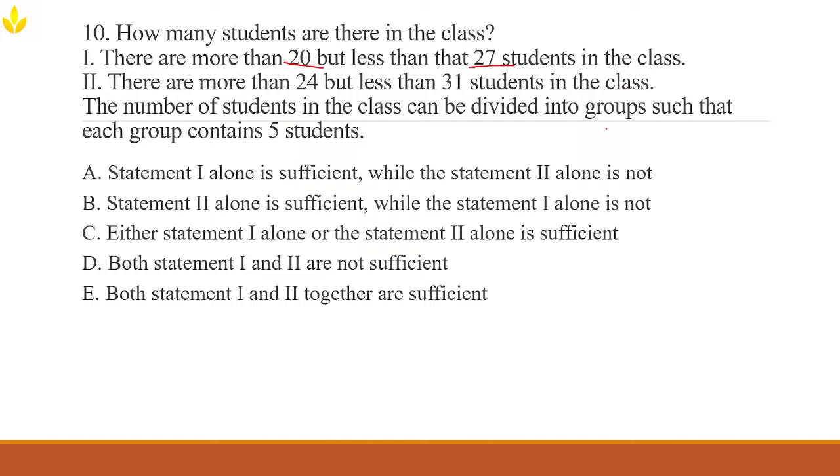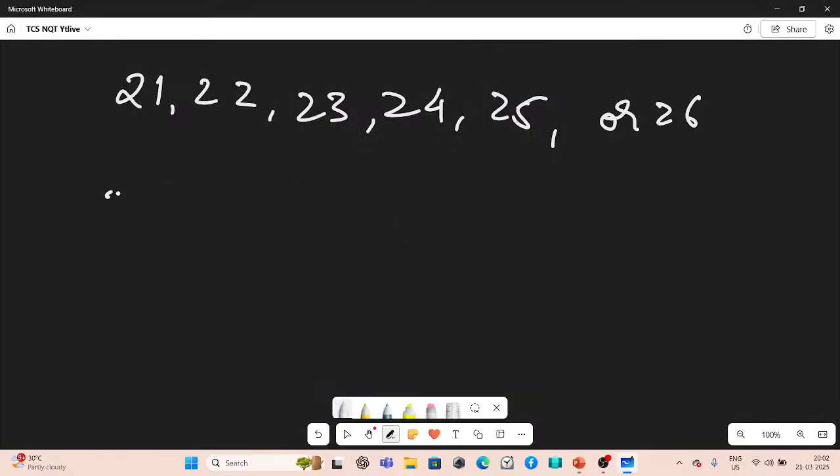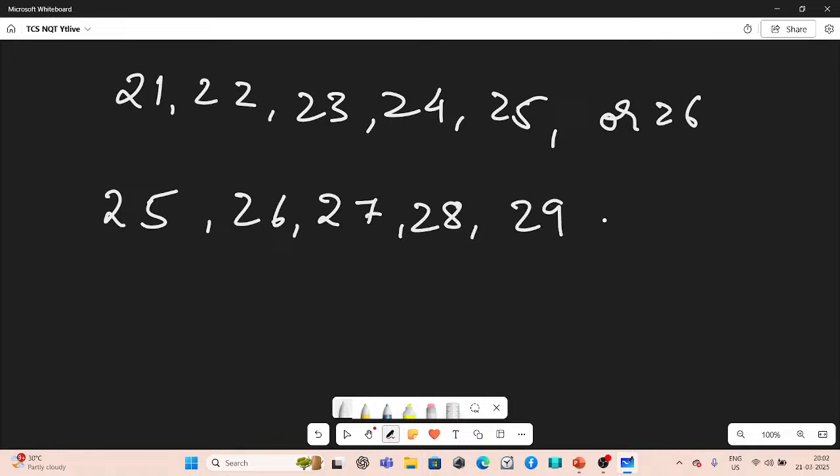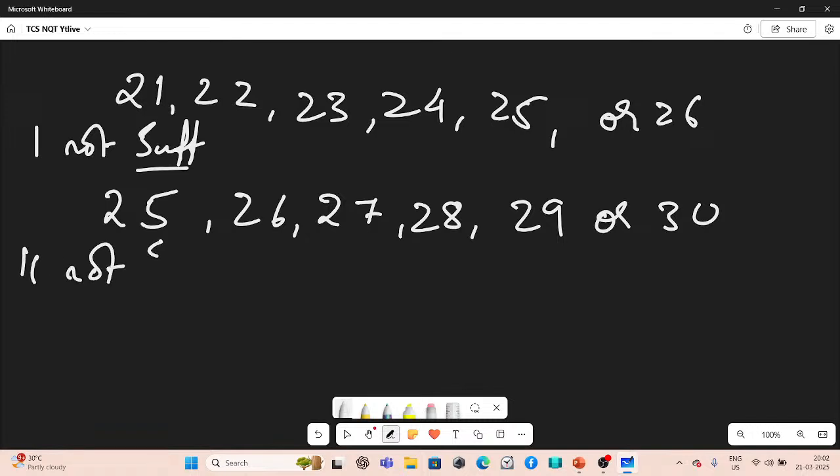And look at the second statement: there are more than 24 but less than 31 students in the class. So the number of students is between 25 and 30. The possible values are 25, 26, 27, 28, 29, or 30. But we still don't know if the number is divisible by 5. So statement 2 alone is also not sufficient. Statement 1, not sufficient. Statement 2, not sufficient.